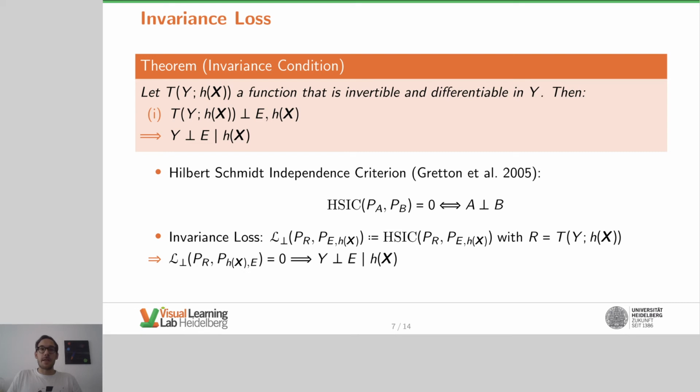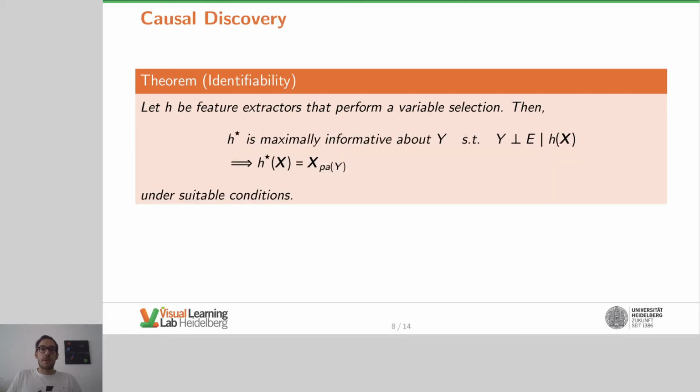I reasoned above that the domain generalization task is a causal discovery task. We also proved a discovery result in the paper. Assume that our feature extractors h perform a variable selection. One can think of this as a gating function that is either 0 or 1 for each input variable. We then showed that if we optimize our domain generalization objective, then the feature extractors return the direct causes of the target variable y. So we can identify the direct causes of y under suitable conditions. Of course, this is not trainable by gradient-based methods if we go naively about this task, due to the variable selection.